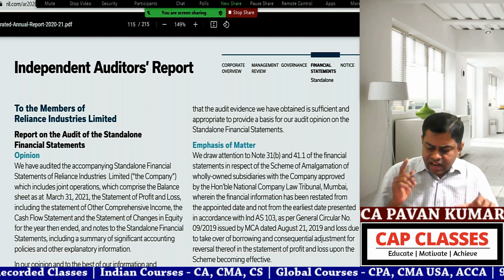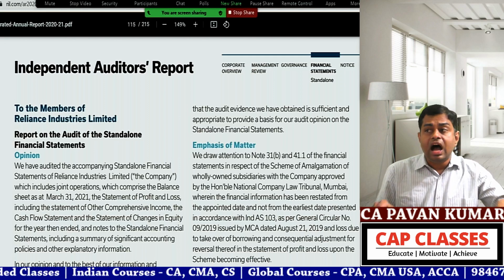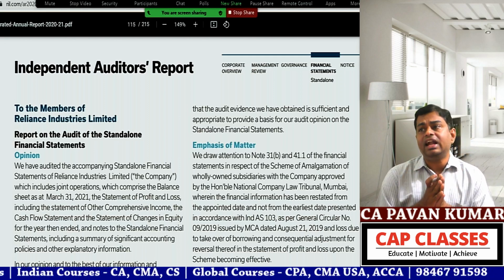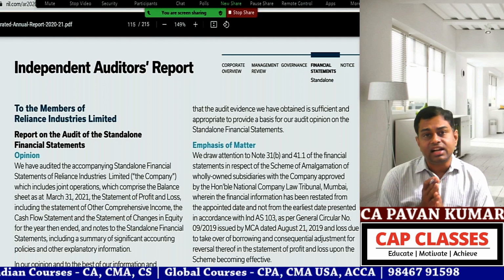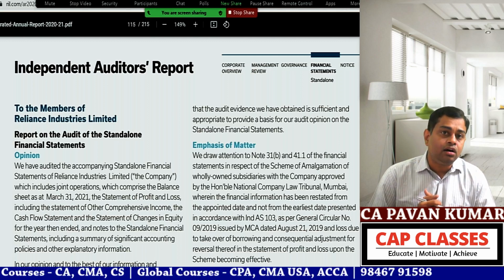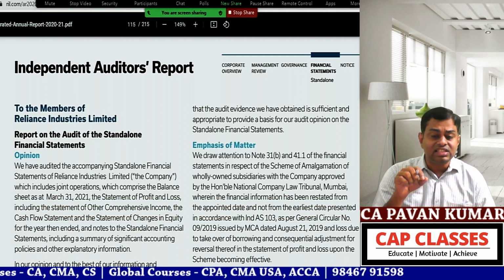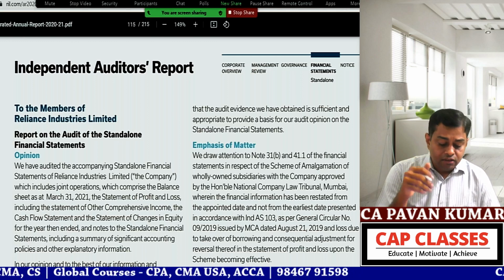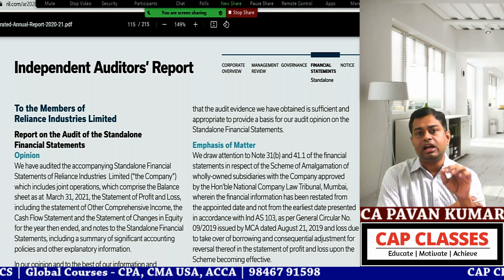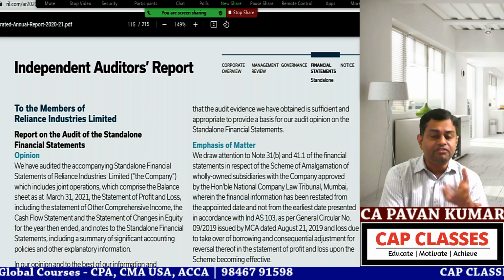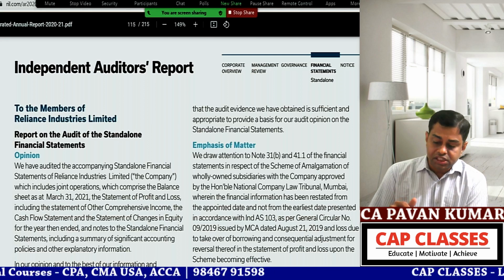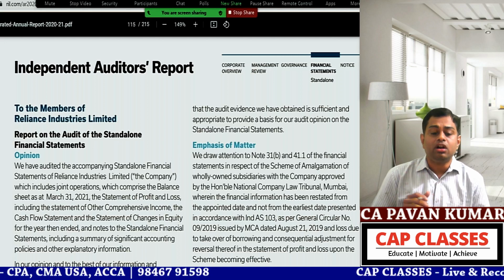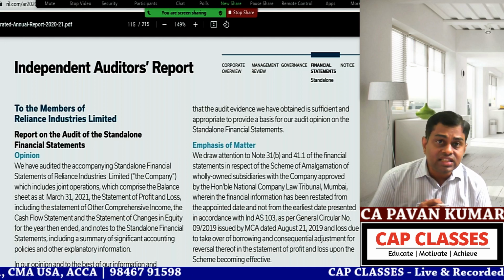Yesterday at the fag end of the discussion, I told you to read the audit report of a particular company, and I suggested go with Reliance Industries. So that is what I have on the screen now, independent auditors report. This is Reliance Industries annual report I have downloaded. From that we are seeing the latest one up to 31st March 2021. That is the last audited financial statement available. So we are reading the independent auditors report from Reliance Industries annual report.